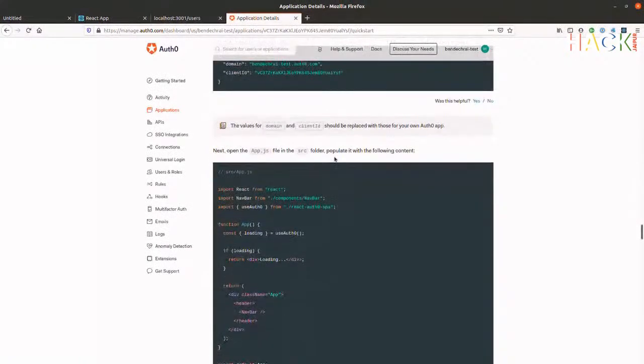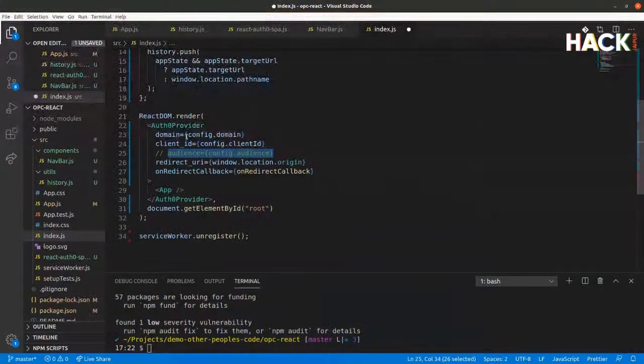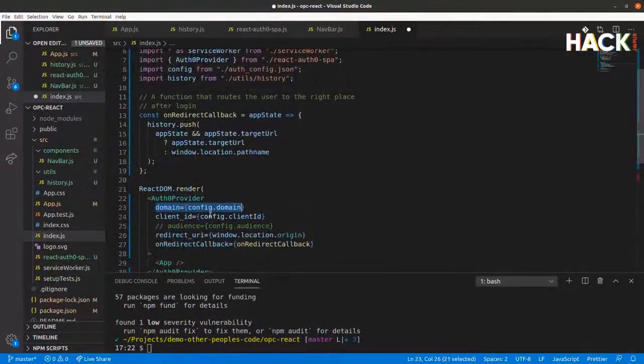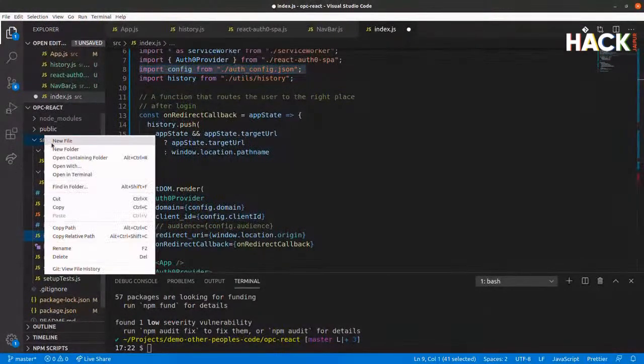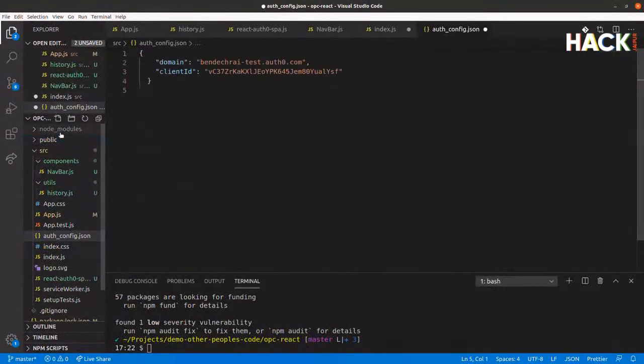Final two things we need to do are to provide the configuration. So in here, we were passing in config.domain and config.clientID. These are pulled in up here from this authconfig.json. So we need to create that file. And we're going to paste this in.